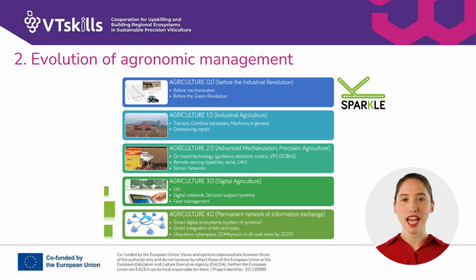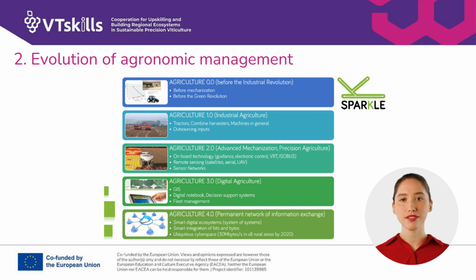The next stage, Agriculture 2.0, advanced mechanization and precision agriculture, highlights the integration of onboard technology like guidance and electronic control, VRT, ISOBUS, remote sensing, satellites, aerial UAVs, and sensor networks.